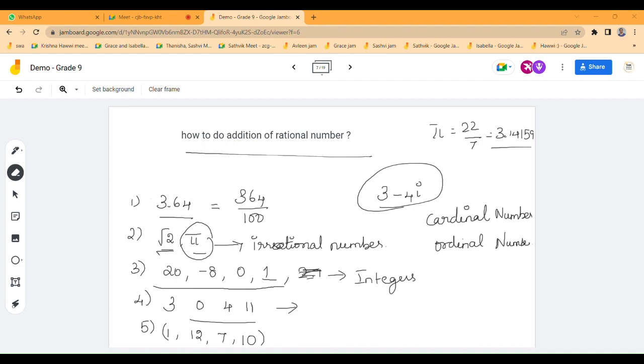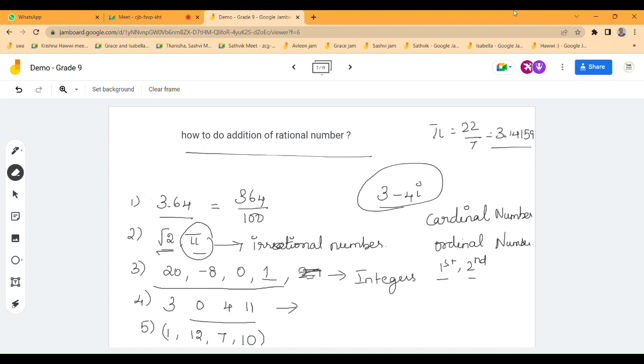Okay. This also: first, second. If you are listing a number with its position, then that number is called an ordinal number. Ma'am, can you repeat ordinal number? I'm not getting it. Listen to me.